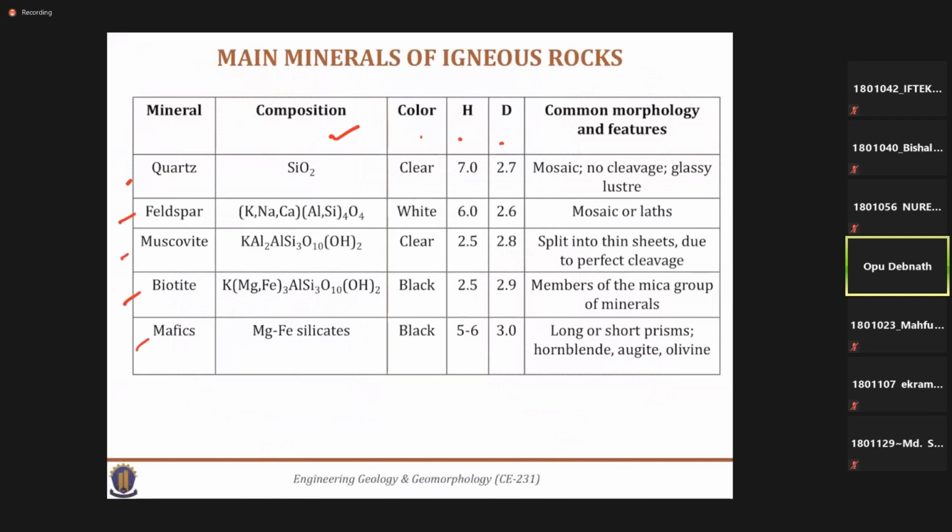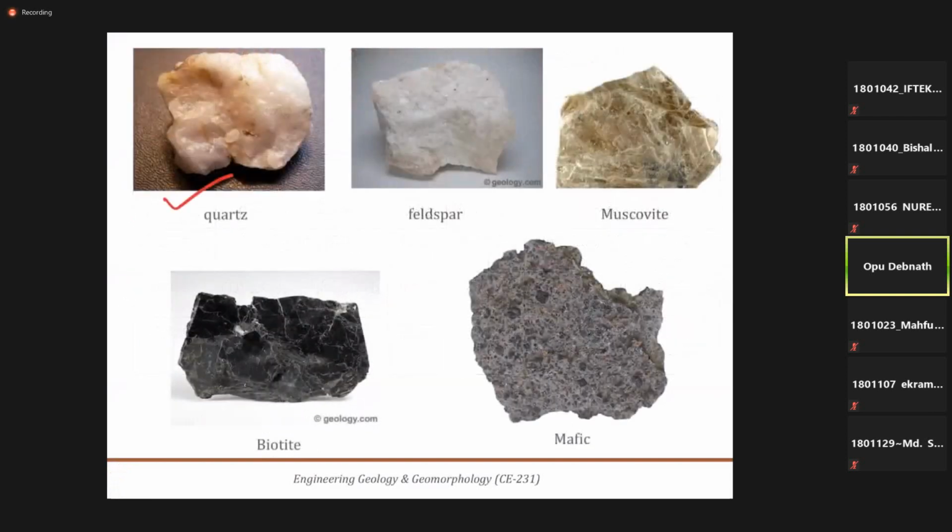The first one is quartz. This is very well known to all of you. This is mostly found in Sylhet and different regions. This is actually white, our white stone. This is also found in nature. You may also see it in some hilly areas, those rocky hills composed of rock. If you go there, you will find such types of rocks, and if you inspect the color, you can easily decide, okay, this is quartz-based igneous rock, or this is feldspar, etc.